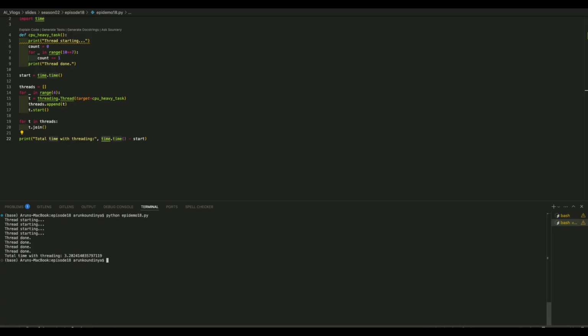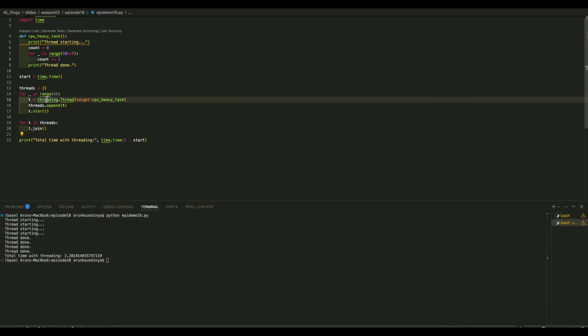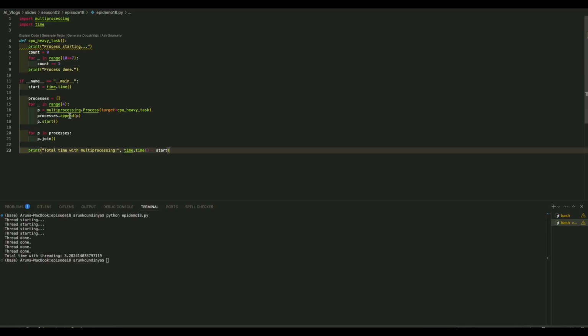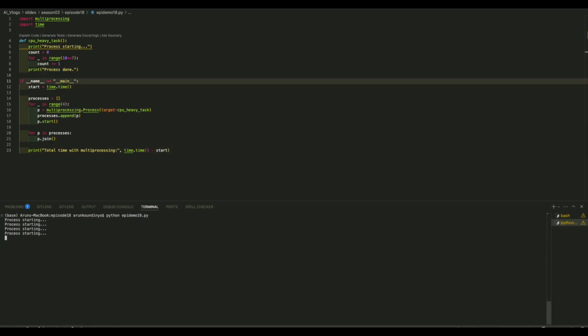Now let's run the same code using multiprocessing. The process remains the same. Here, instead of threading, we have to change it to multiprocessing. I'm just creating the code again. 4 processes started, and then let's see the 4 processes ended. Now you can see that the time is 2.17 seconds. So here we can see that in a CPU bound or heavy task, multiprocessing achieves the task at a faster rate, whereas multithreading took a little bit longer.